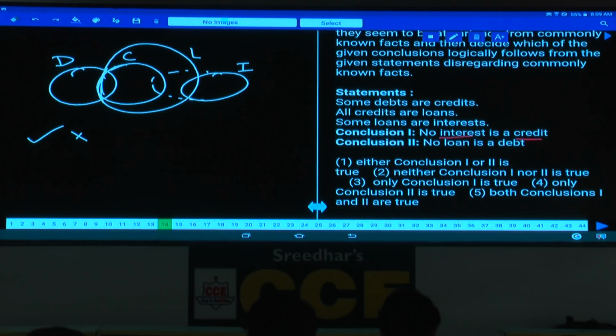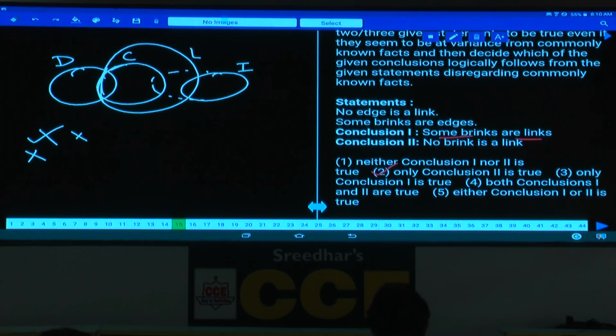If we draw interest like this, then what happens here? "No interest is a credit" will be false. Alternate diagram proven, so the previous conclusion will be false. Previous conclusion is false, and so neither 1 nor 2, that is choice 2. Question number 14, it is choice 2.